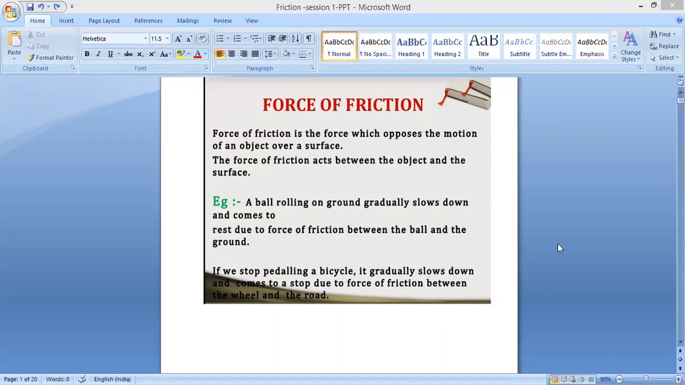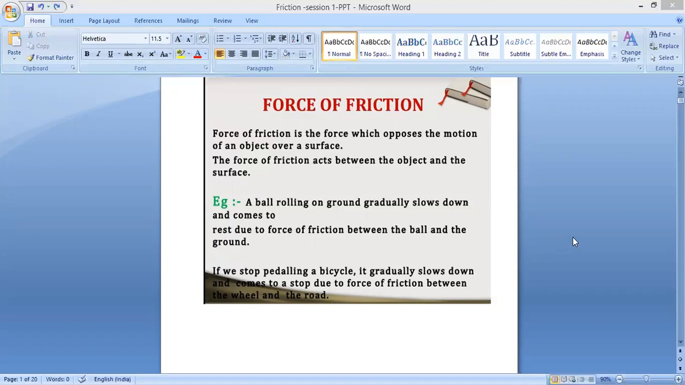So what is meant by force of friction? Force of friction is a force which opposes the motion of an object over a surface. The force of friction acts between the object and the surface. Suppose one ball is rolling down, there is a surface, so there are two objects here. One is the ball, the second one is the floor. There is a force acting between these two objects, but it is an opposite force. Clear? Same as when you are walking on the road, there is a force between your foot and the road, but it is an opposing force.